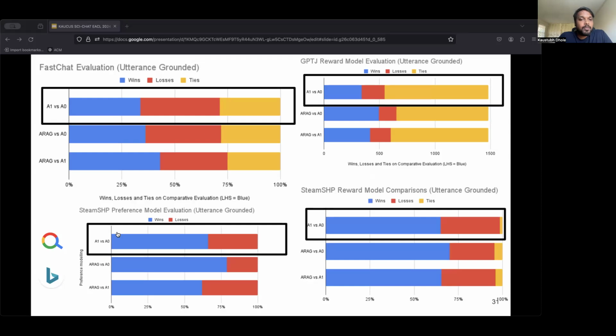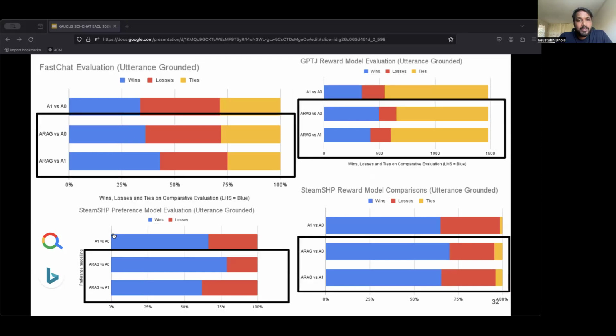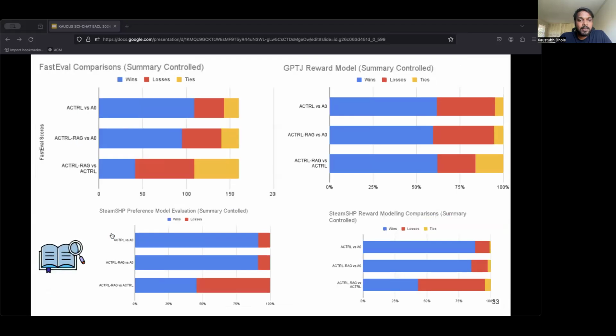A1 beats A0 in all 4 evaluations. The results are more prominent in fast eval and steamships evaluations. This shows that with the help of a simulator, we are able to generate more data and improve downstream assistant performance. We now compare whether an assistant model ARAG, which is trained from retrieval simulated data, benefits training. With the retrieval augmented simulator, we are able to improve downstream performance across all metrics. ARAG's interactions are preferred more often as compared to A0 as well as A1.